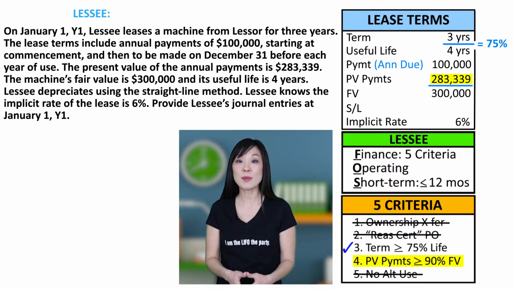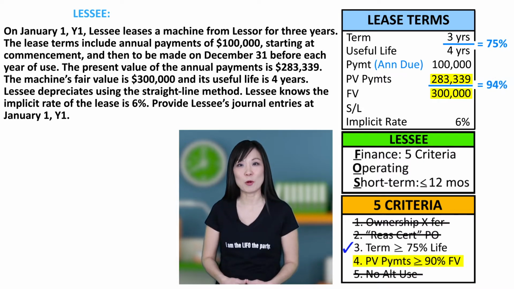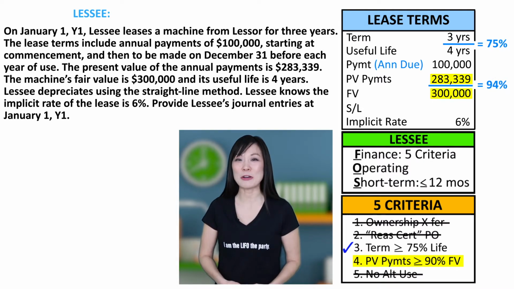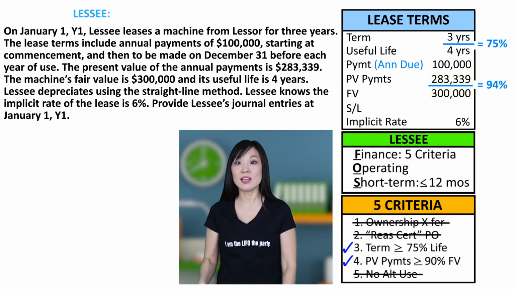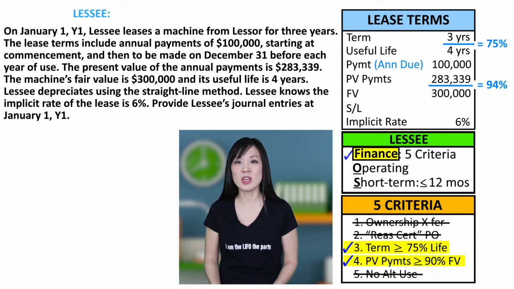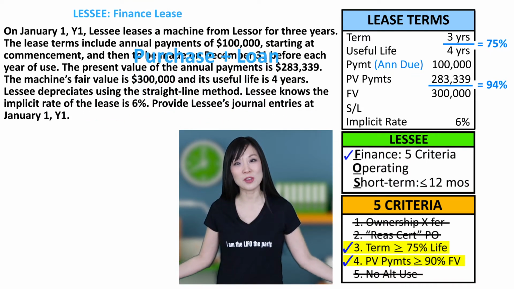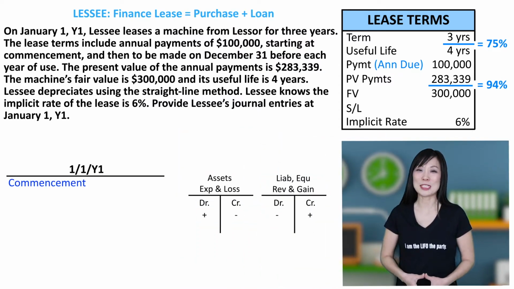$283,339, divided by the fair value of $300,000 equals 94%. We also hit criteria 4. We only need one of the 5 criteria. Here we have 2. This is definitely a finance lease, which means it looks like a rental, but it's really a purchase with a loan. Let's do the journal entries.